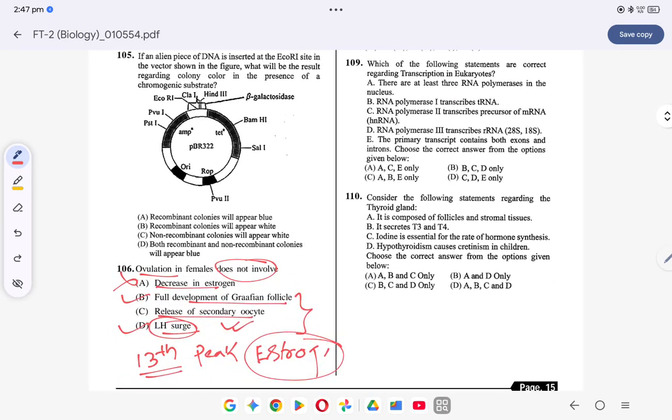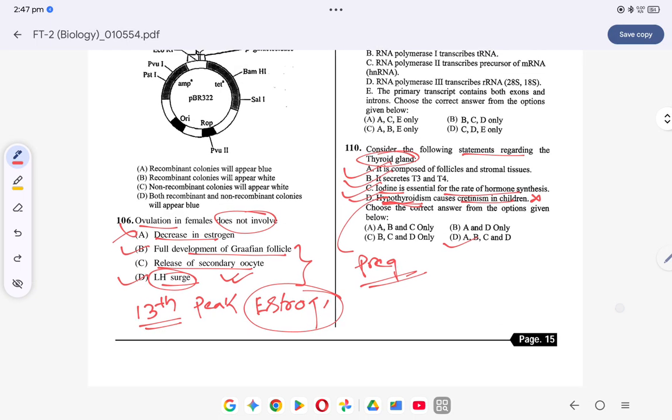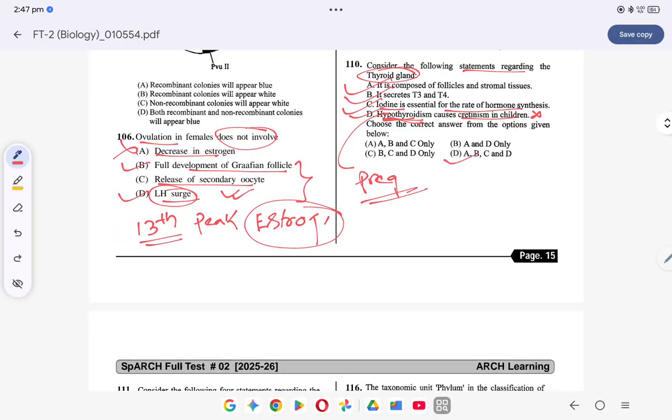Coming to the next question, question number 110. Consider the following statements regarding thyroid gland. It is composed of follicles and stromal tissue. This is correct. It secretes T3 and T4. This is also correct. Iodine is essential for thyroid hormone synthesis. This is correct. Hypothyroidism causes cretinism in children. Yes, when hypothyroidism occurs during pregnancy, it causes cretinism in children. So what will the option be? All of these are correct. 110 is D.